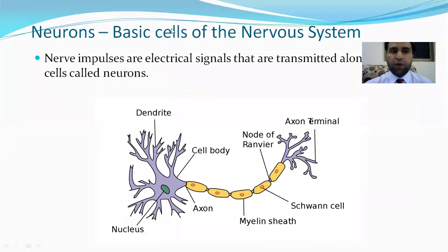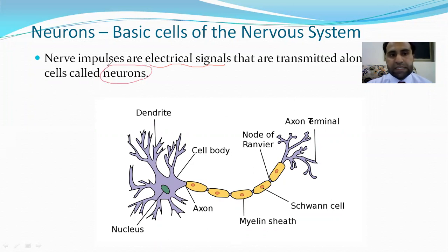We will now discuss the structure of neuron and types of neurons. First of all, we should know what is impulse. Nerve impulses are electrochemical signals. They are transmitted along specialized cells that are called neurons.